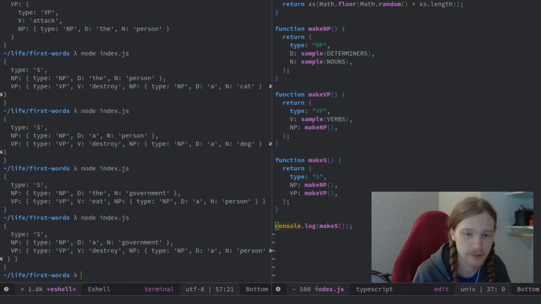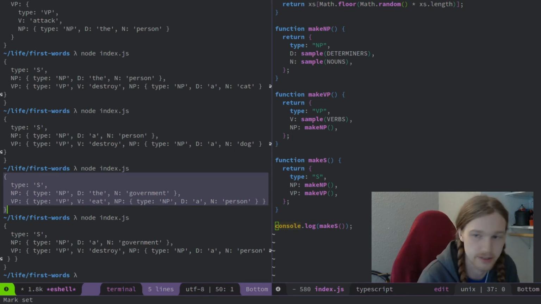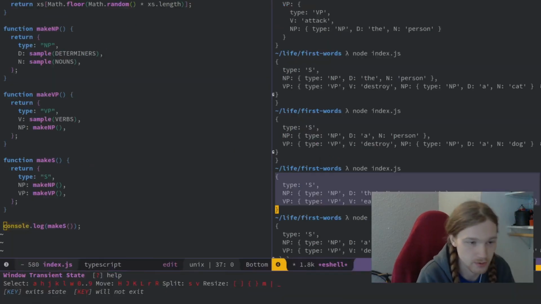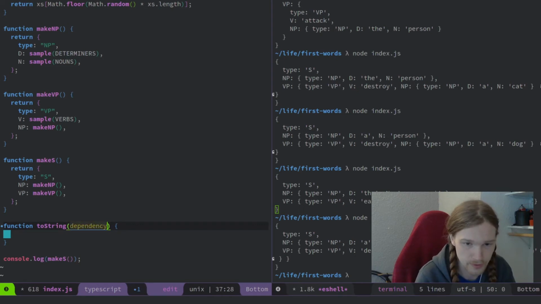Okay, it's not very useful, however, to have these as our sentences, because usually when we read sentences, we read them like sentences. So let's try to see if we can make them into a string. So let's write a function called toString, and that's just going to take a dependency relation, or the tree structure that we just made.